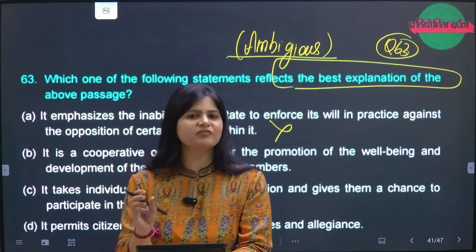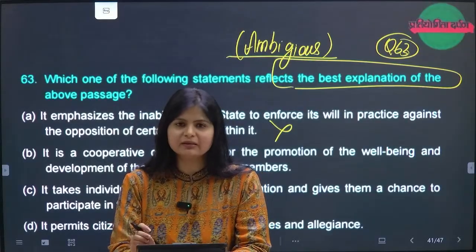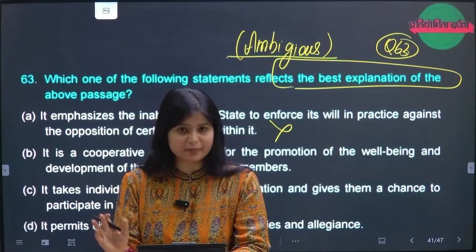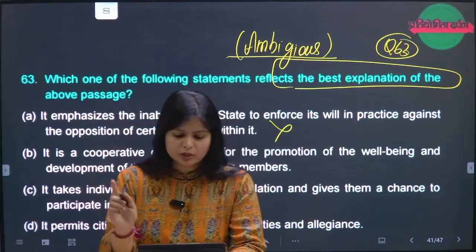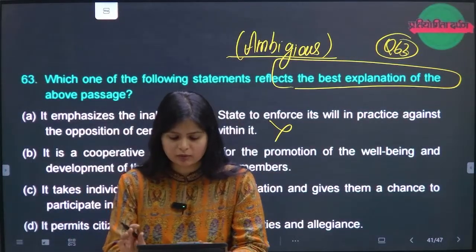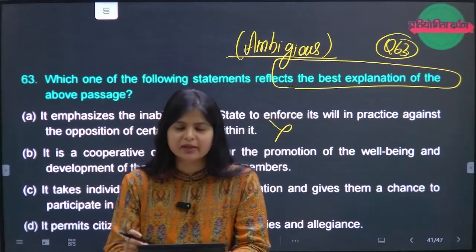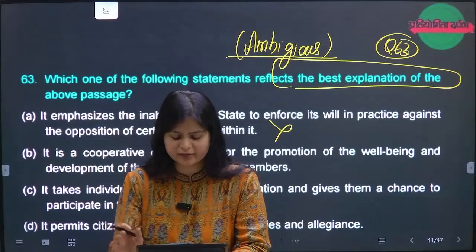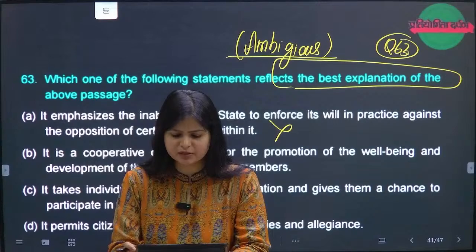So this is a very, very short passage which came, and I have to think from a very different perspective, right? I call this question ambiguous. Why? Because according to me, there could be two answers to it. If I would have been in your place, I would have left the question so that there would not be negative marking. Which one of the following statements reflects the best explanation of the above passage?